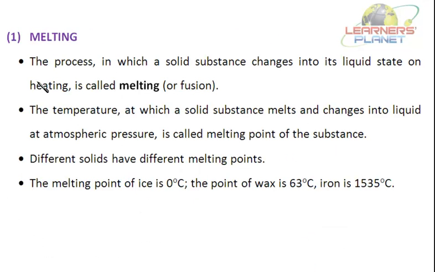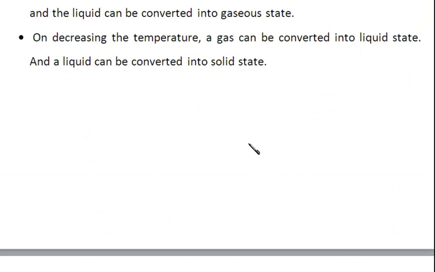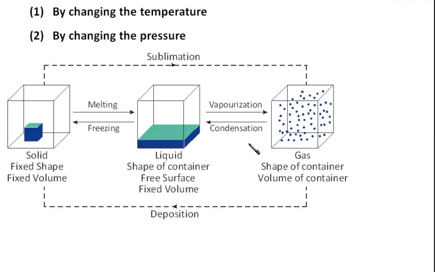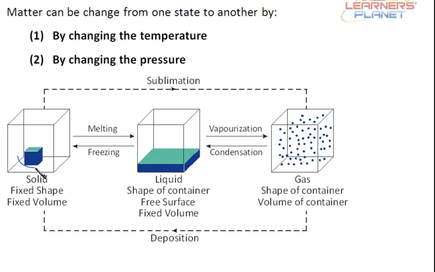What is melting? The process in which a solid substance changes into its liquid state on heating is called melting, or this is also called fusion. So it's a process in which a solid substance changes to its liquid state. Like here, this is a solid and it is changed to the liquid state by heating. That is what melting is.